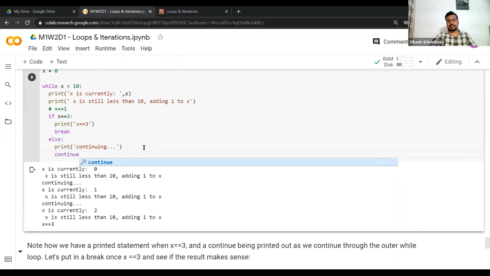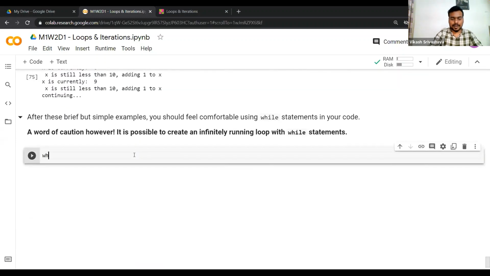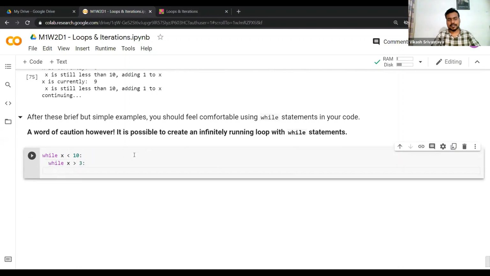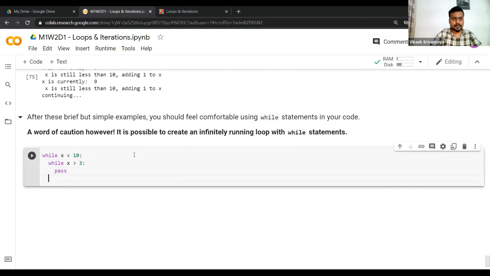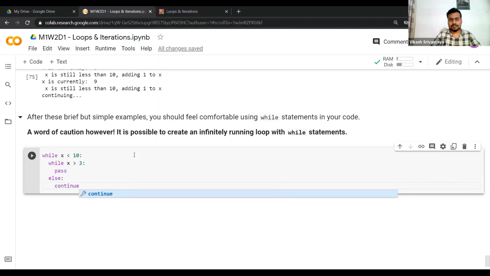These things will be used more often when we are writing nested loop structures. So something like while, let's say, x less than 10, and then here you can also write something like while x greater than 3. Then here you would want to use the pass keyword, or else you'd want to write continue, and so on.